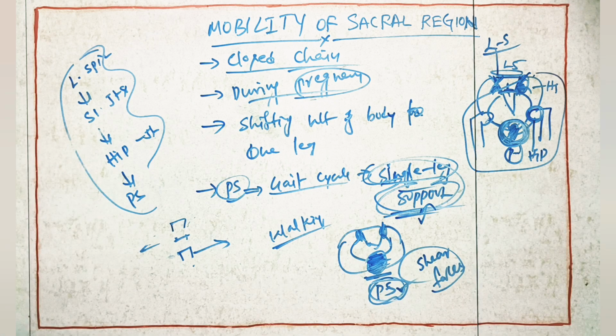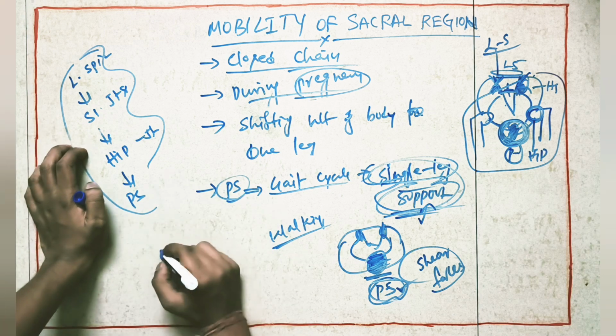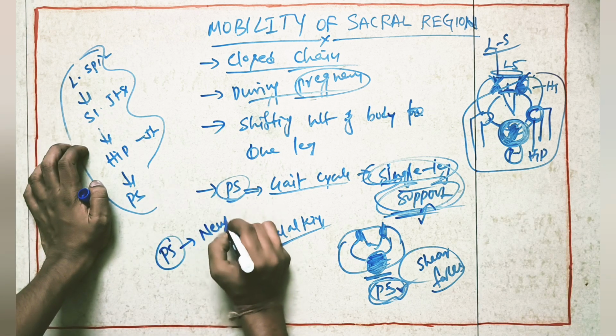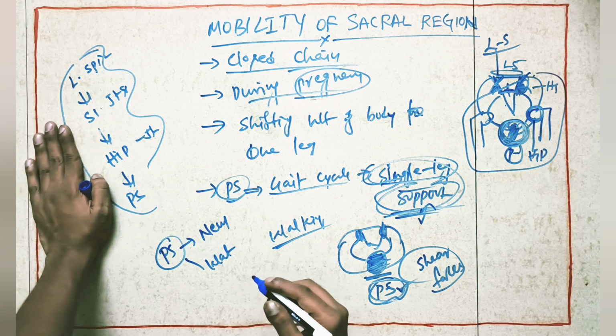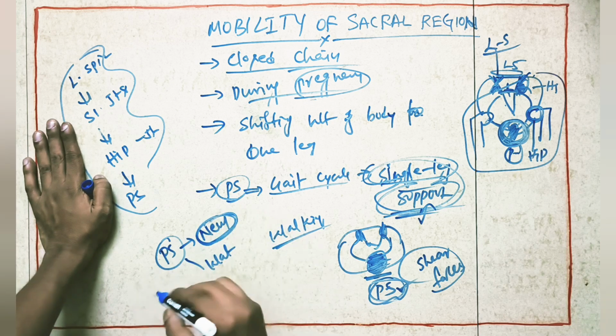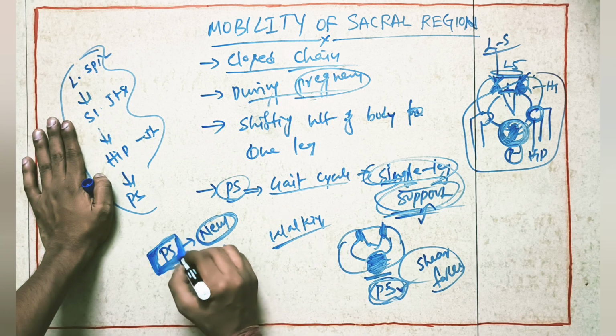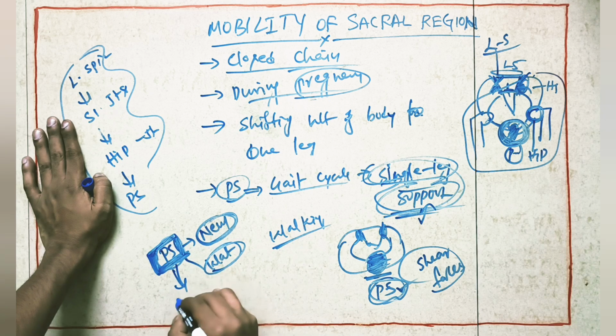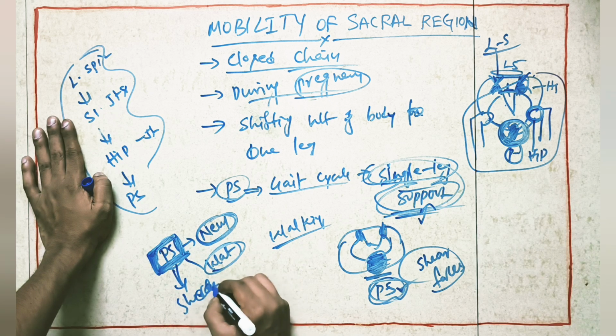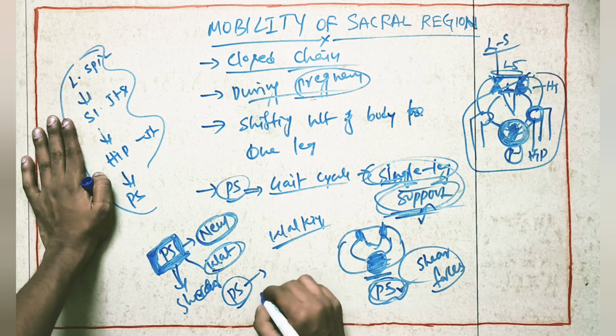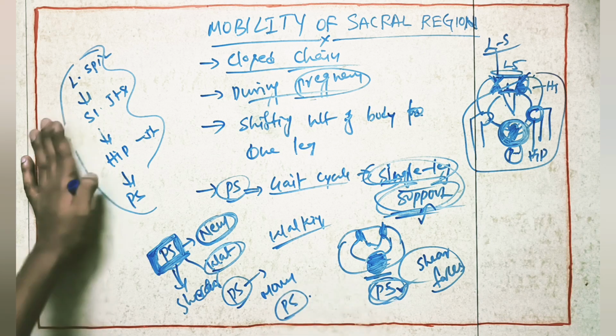And one more point about the pubic symphysis: if the patient is in neutral position or maybe walking, when the patient is in neutral position, there is no force acting on the pubic symphysis. There will be no movement in the pubic symphysis. If the person is walking, then only shear forces will act on the pubic symphysis, and as a result movement will happen at the pubic symphysis joint.